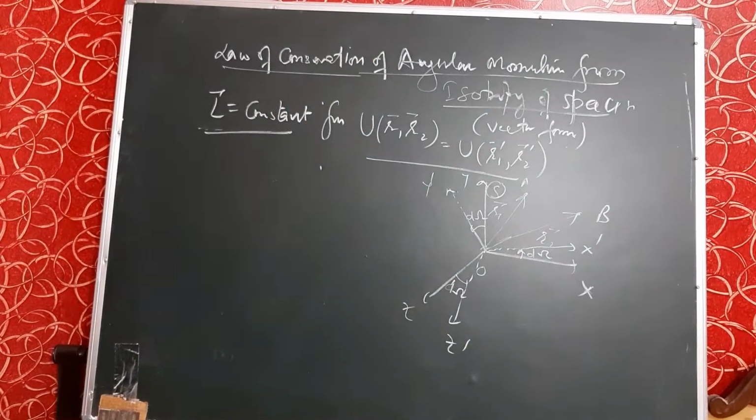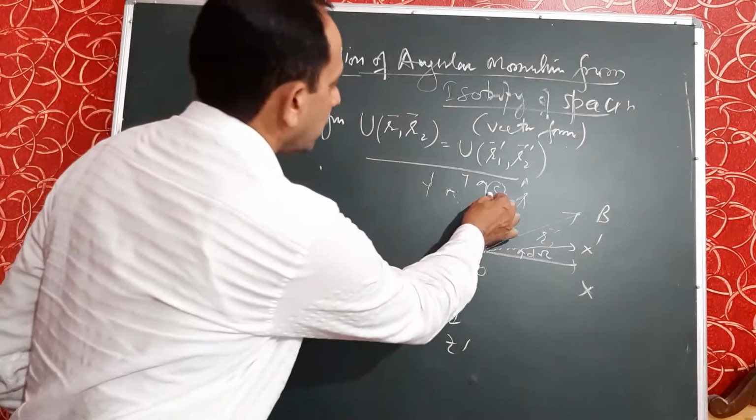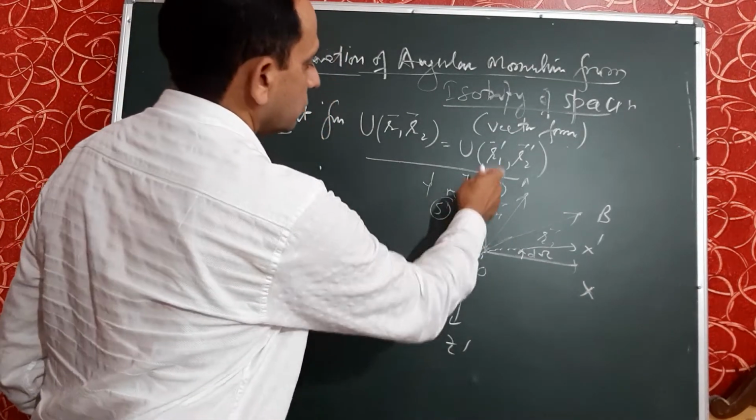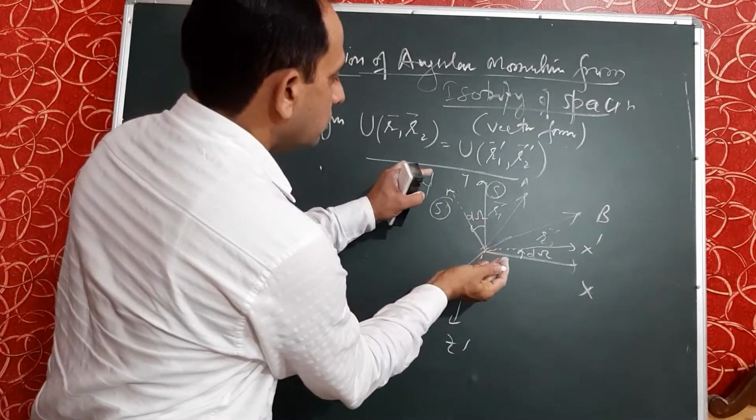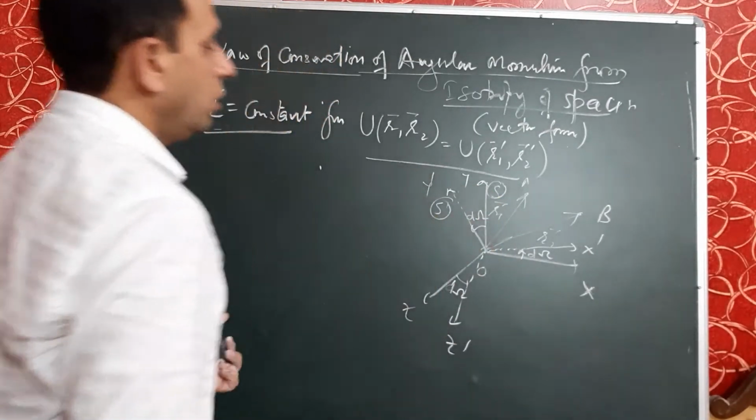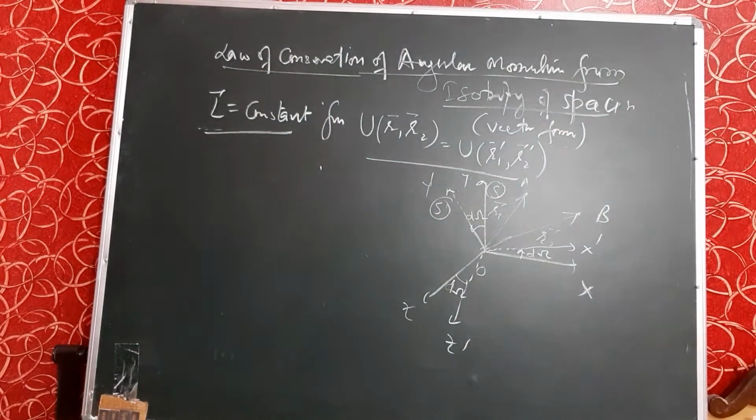In isotropy we consider the second frame as a rotating frame, but in the previous article on the homogeneity property, the second frame was moving in one direction, whereas in this case the second frame is rotating about point O. So, this one is S and this is S', tilted by a small angle d omega.